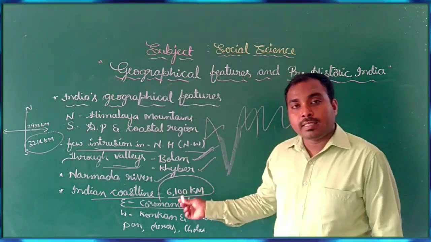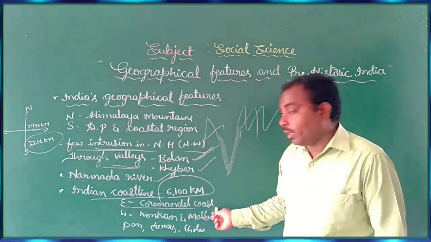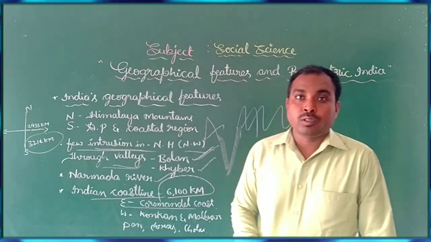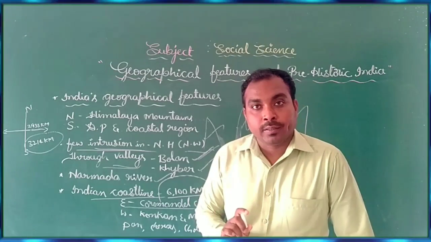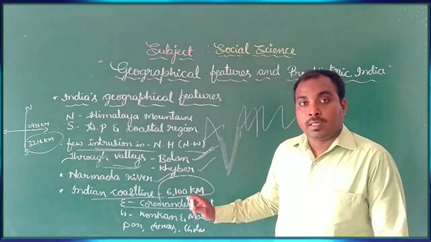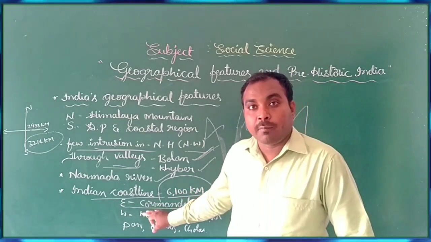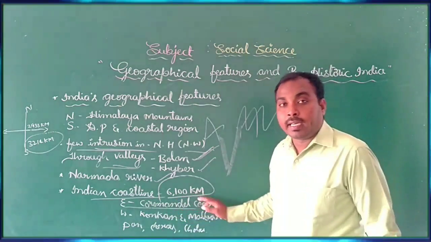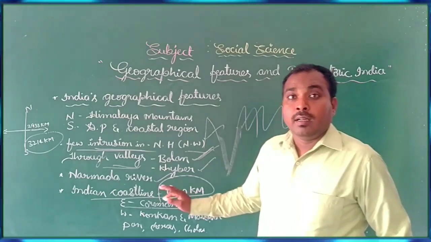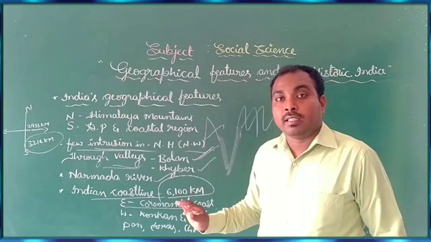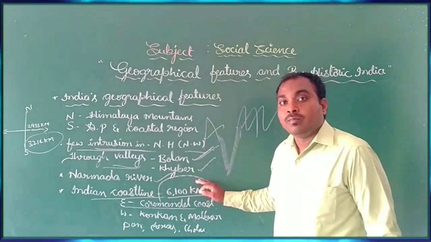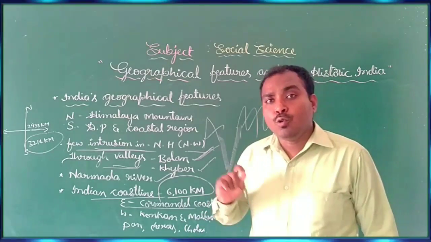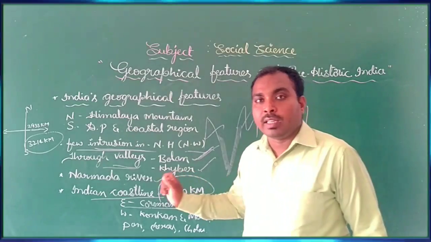The Indian coastline is 6,100 kilometers long. Because of this coastline, a number of seaports are found. These seaports carried the foreign trade. Many people were attracted by these ports because of their richness, and they started foreign trade. The Romans and the Portuguese started finding new routes and began trading with India.